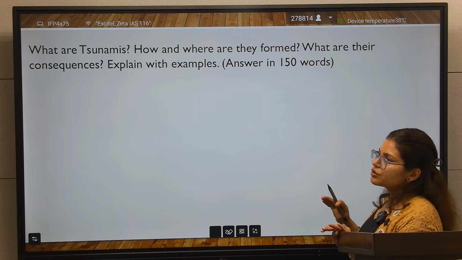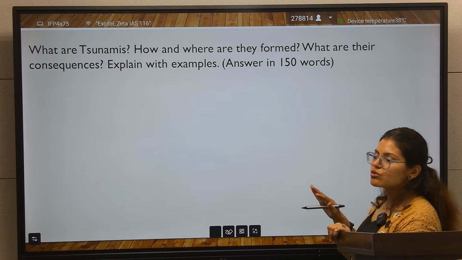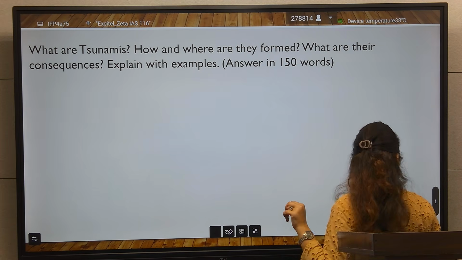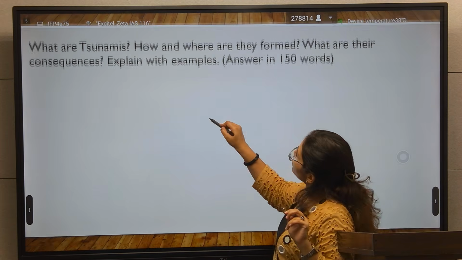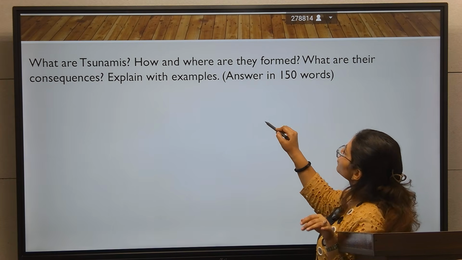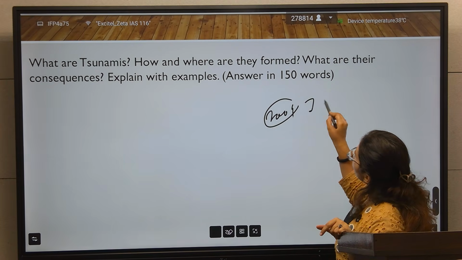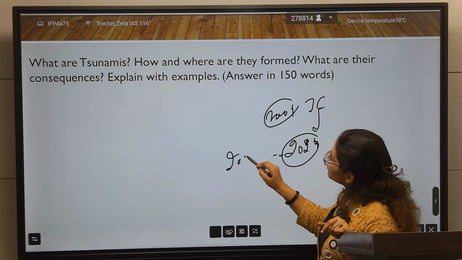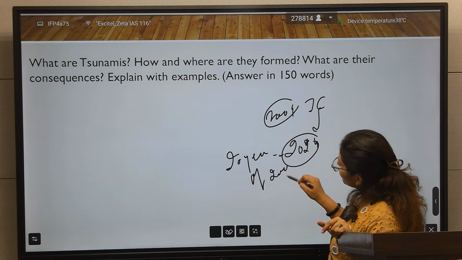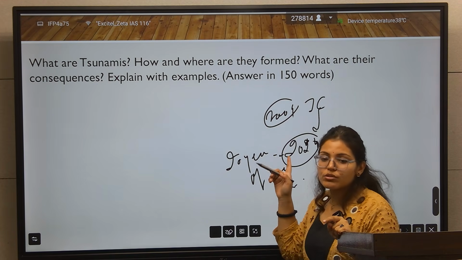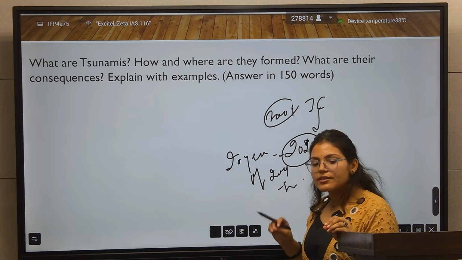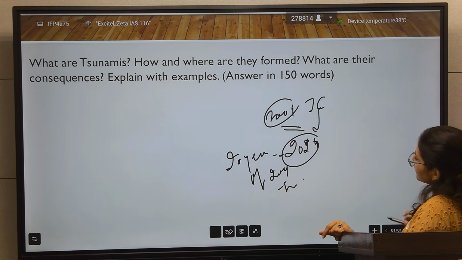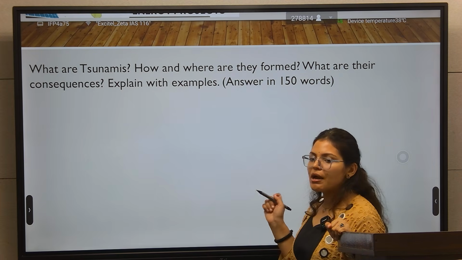Tsunami in December 2024 was also in the news, because in 2004 there was a tsunami in the Indian Ocean, and 2024 marked 20 years of the 2004 tsunami. This 2004 tsunami in the Indian Ocean was very destructive. More than 4 lakh people died due to this tsunami. So there is a 20-year completion for this. That's why the tsunami is also in the news.